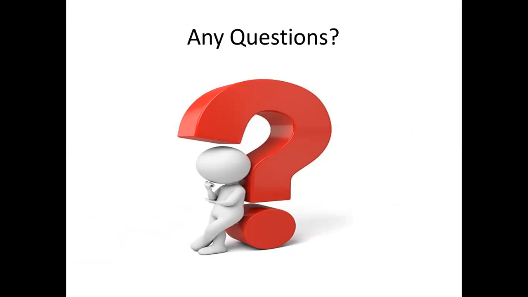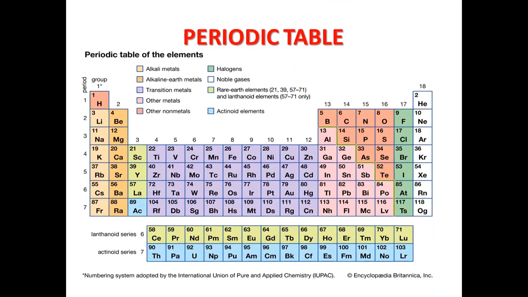No? Yes? Right? If not, then we'll finish off our class. And also, this is a periodic table which you can have. This periodic table is also in your textbook, at the back of the textbook. It's available there. So you can use that, or you can use this, up to you.